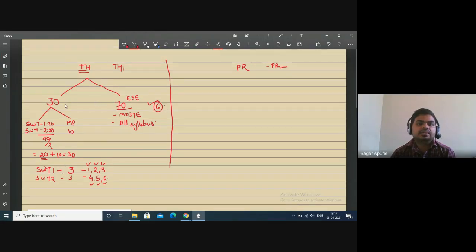So what about this 30 plus 70? The combination becomes a total of 100 marks, right? You have to score 40 marks to pass the theory paper. But the criterion is you have to score 28 out of 70, which is mandatory, right?